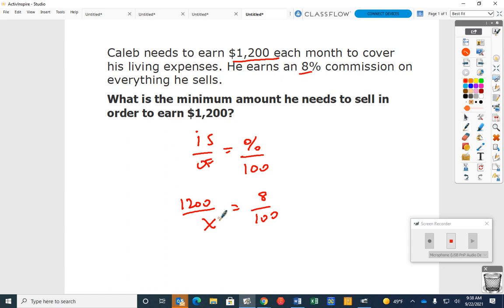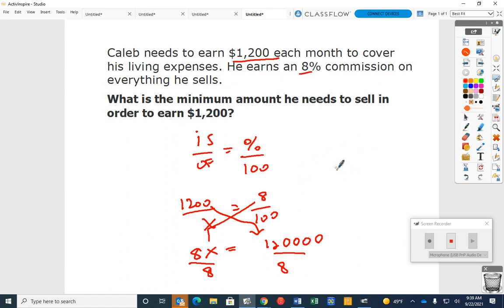Okay, now how do I solve a problem like this? Cross products. What is 1,200 times 100? 120,000. And what's 8 times X? Now, when I get to this point, how do I solve this? Divide each side by 8. And what did you get when you did that? 1,500. Let's see, try that one more time.